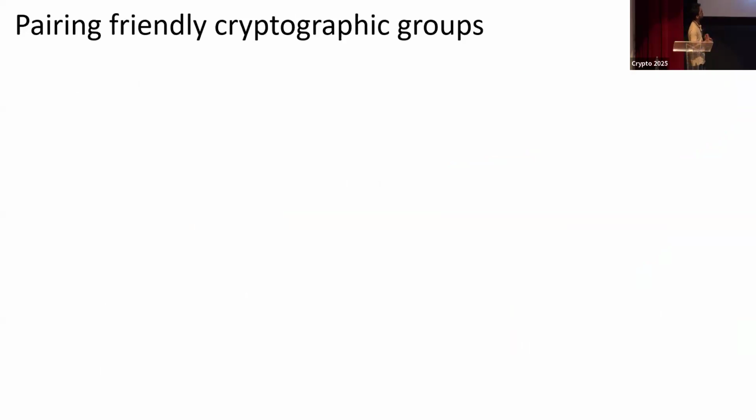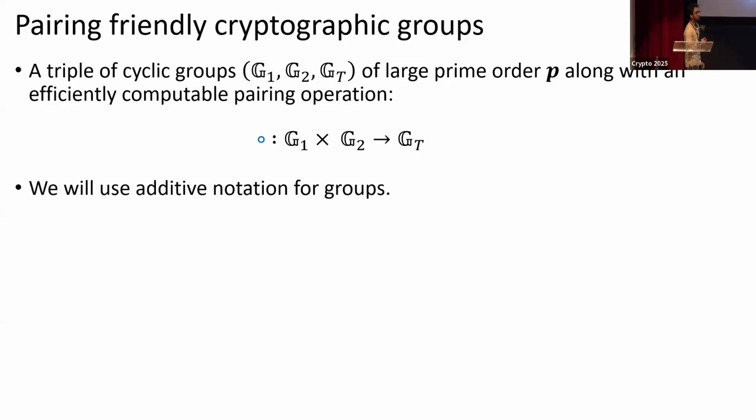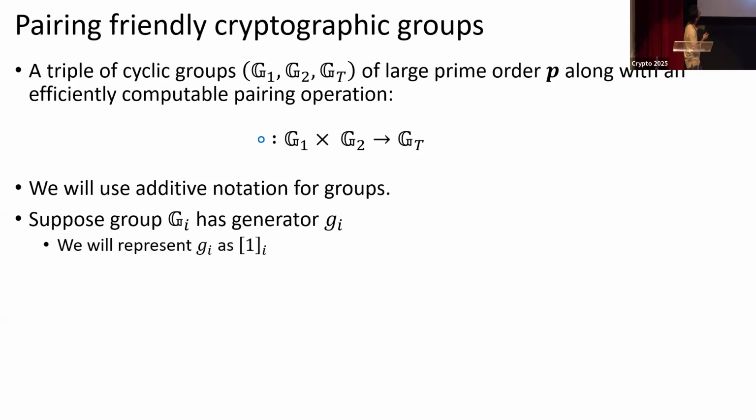Okay, so before going into the construction, just some notation. We use a pairing-friendly cryptographic group specified by this triple of groups G1, G2, GT. We'll use the circle notation for denoting the pairing operation, and we'll use the additive notation for groups. So if you have a group G_i, then the generator g_i in the group G_i will be denoted by this bracket notation, [1]_i.